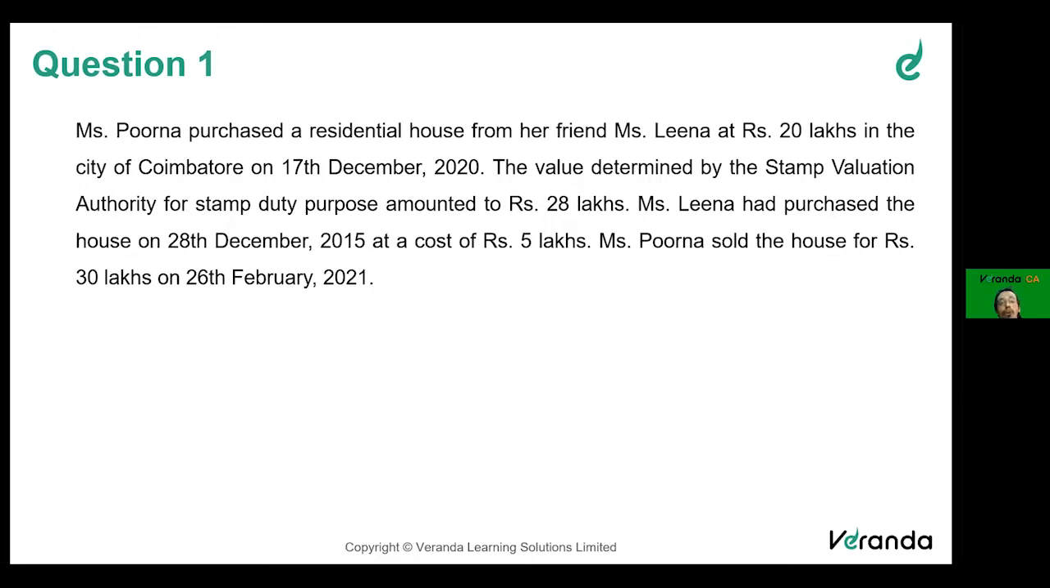There is also one more part that we need to understand. Purna purchased at a lower than stamp value. Purchased for 20 lakhs when the stamp value is 28 lakhs. So this would lead to gift under section 56 received for inadequate consideration.